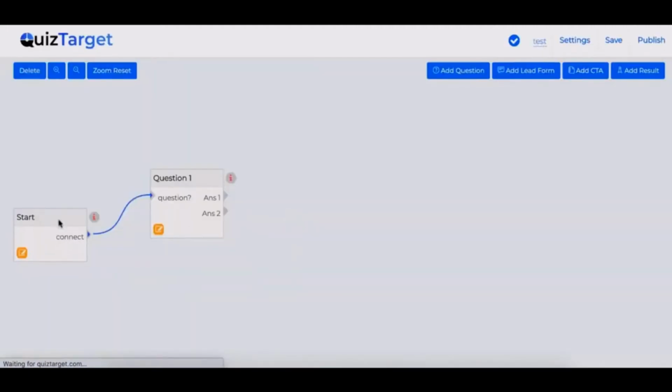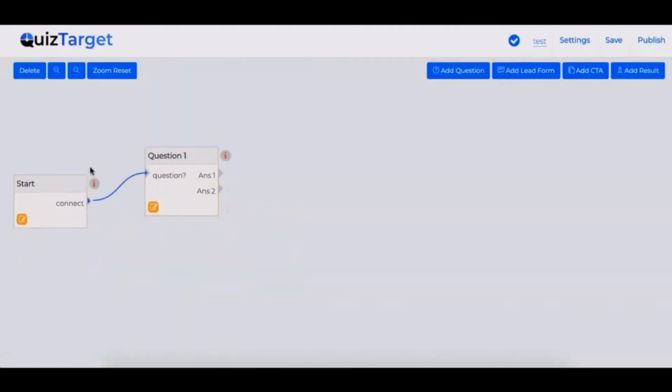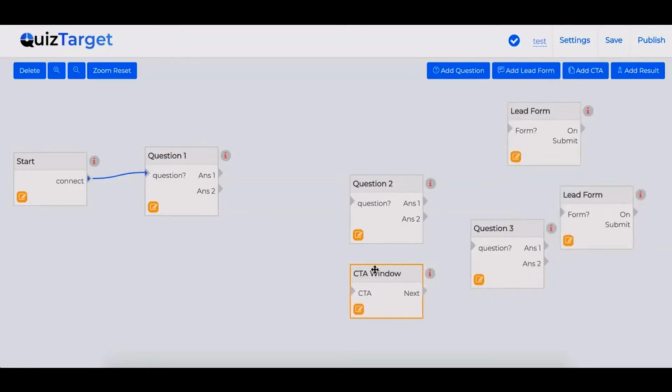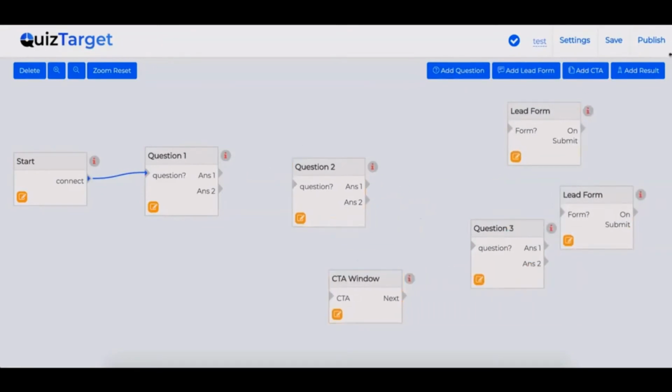Here, as you can see, start quiz and first question is already added for you. You can add as many questions as you want from here. Plus, you can add multiple lead forms to generate leads at any point of time. You can add CTA forms to drive traffic or simply end the quiz using the add results tab using this button.